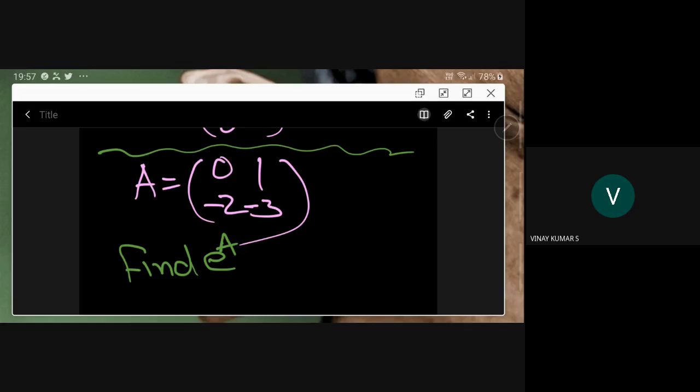This question was given in GATE ECE 2008.